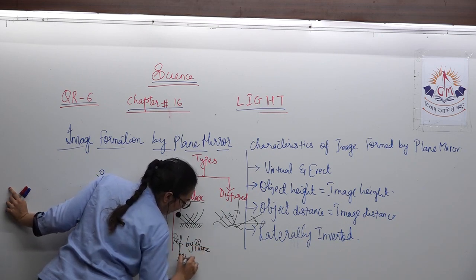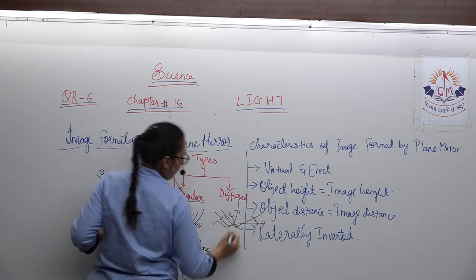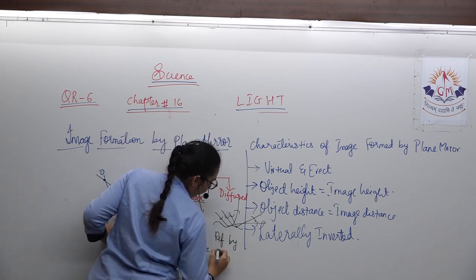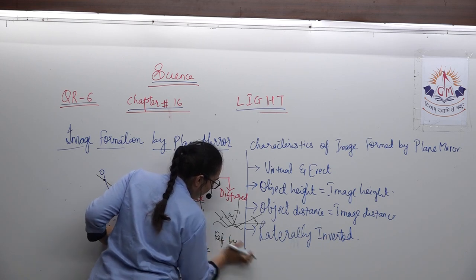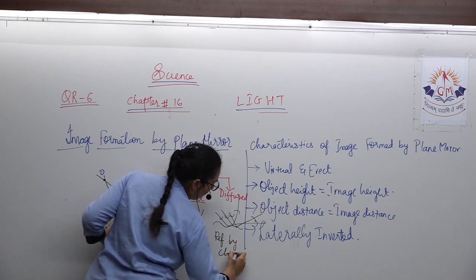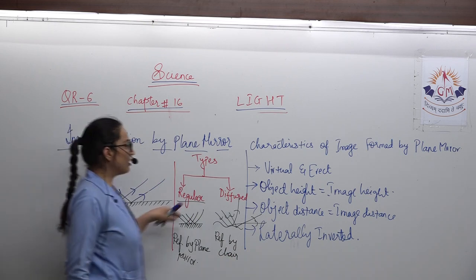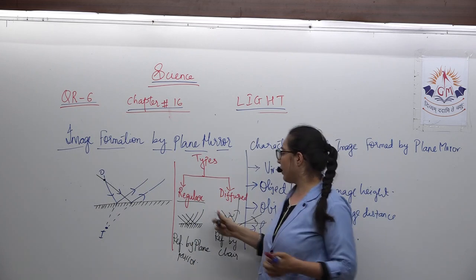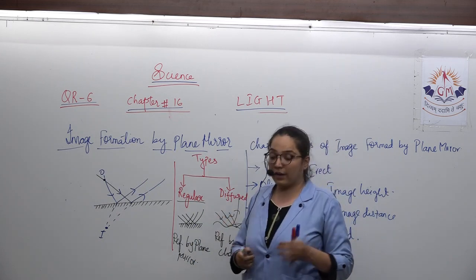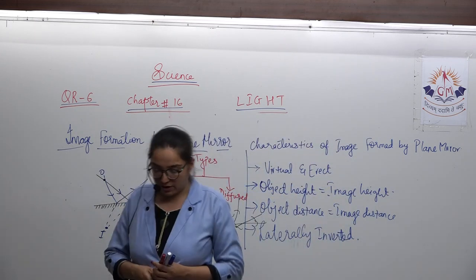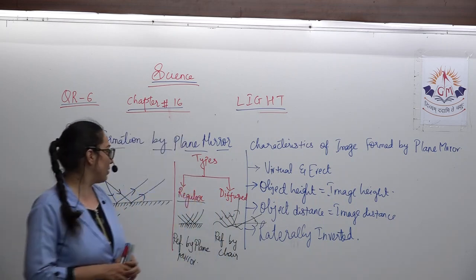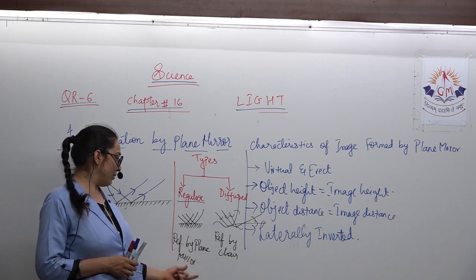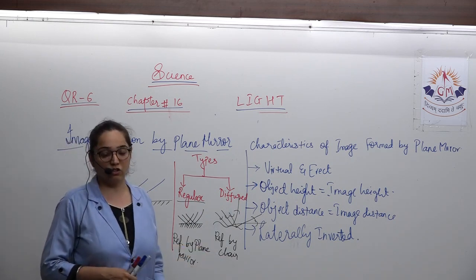Here, reflection by any three-dimensional object, or reflection by a chair, table, you can write anything. So this is about the types of reflection. Which are the two types of reflection? Regular and diffused. In regular reflection, the beam will remain parallel to each other after reflection, and in diffused reflection, after reflection the beam will spread out widely. What is the example over here? Reflection by a plane mirror, and here reflection by the chair.